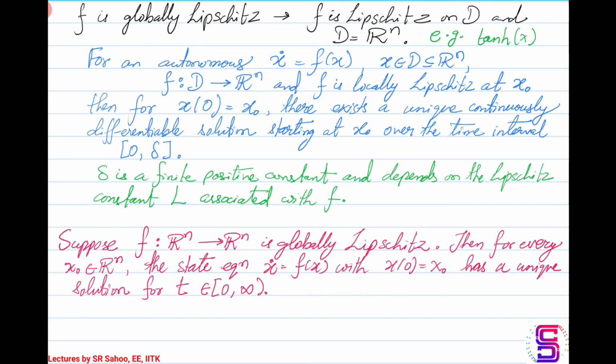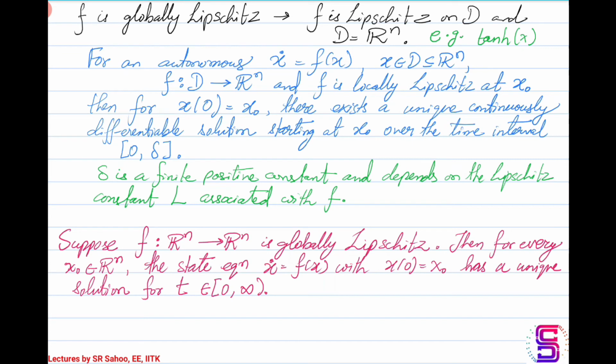Next comes globally Lipschitz. A function f is globally Lipschitz if f is Lipschitz on the domain of interest and the domain is nothing but the entire Rn space. For example, sine of x that we just discussed, with D being equal to R. So x is a real number, and the domain is the entire real set that you have in hand. So sine of x is globally Lipschitz.